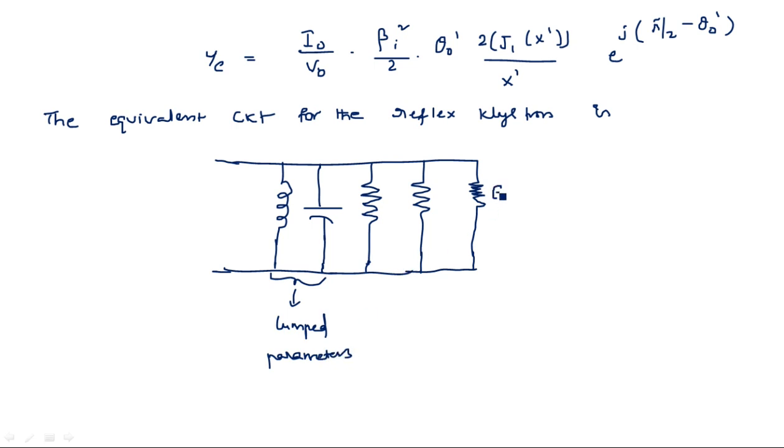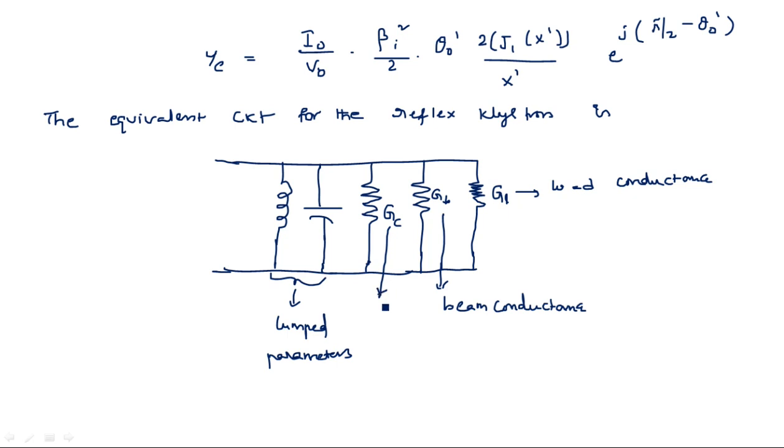These three are denoted GL, which is the load conductance, GB, which represents the beam conductance, and GC, which represents the copper loss in this reflex klystron.